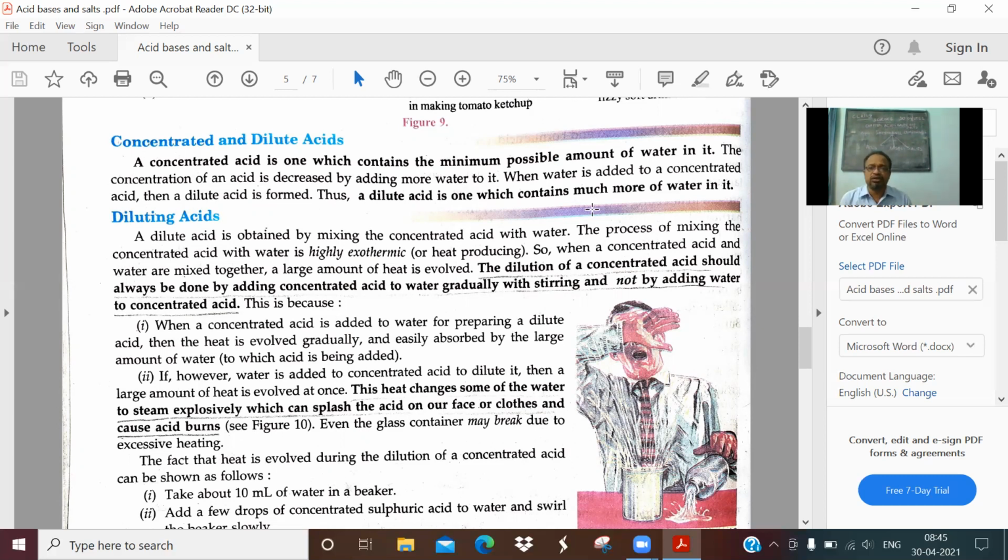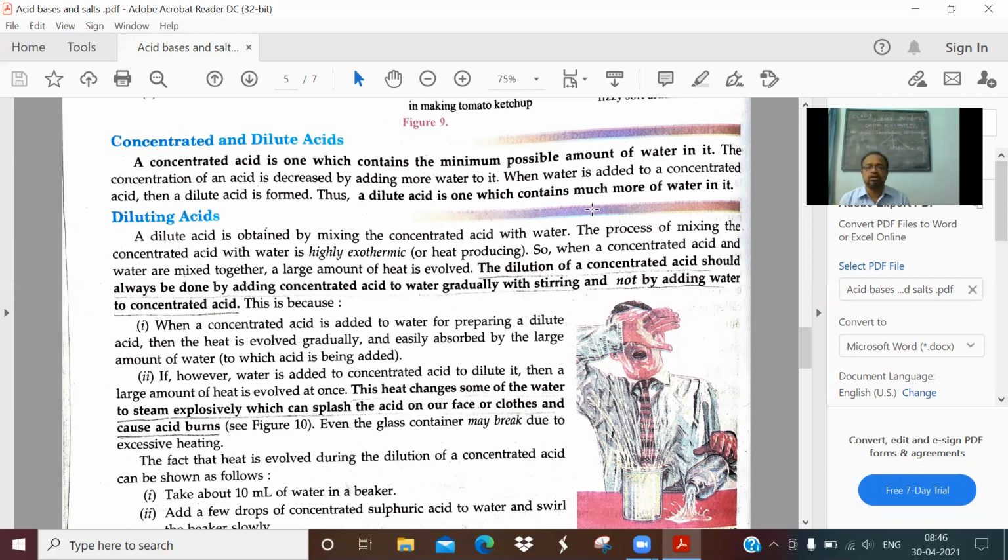Now the process of dilution is a very technical one. Just listen to this, how to dilute concentrated acids, whether it is sulfuric acid, nitric acid, or hydrochloric acid. A dilute acid is obtained by mixing concentrated acid with water. The process of mixing the concentrated acid with water is highly exothermic. Exothermic means it gives out a tremendous amount of heat. So when water is mixed with concentrated acid, a large amount of heat is released.